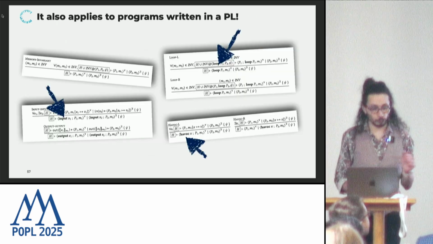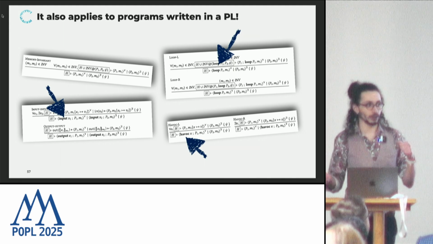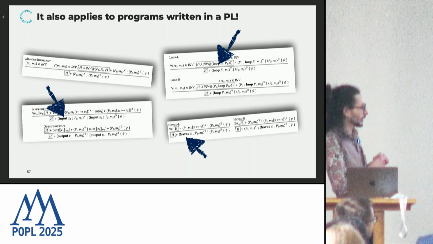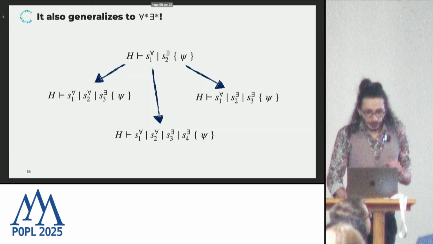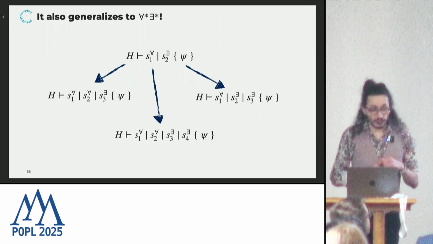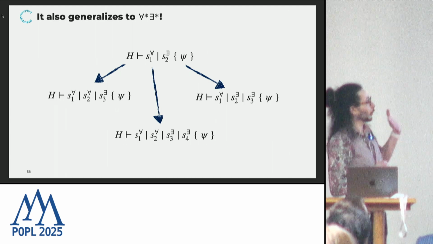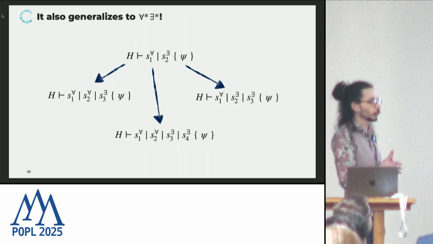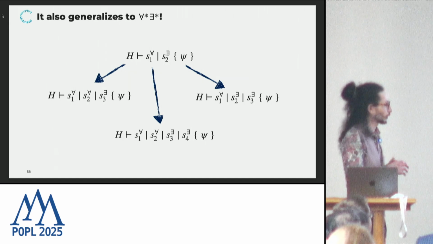It also applies to programs written in a programming language. So if you give me a small-step operational semantics of your programming language, you can instantiate the framework and derive some very nice syntactic rules to reason about your programs. And it also generalizes to for all star exists star. So I only talked about the specific case where you have one universal quantifier and one existential quantifier, but it also works for n universal quantifiers followed by m existential quantifiers. And it generalizes in a very natural way.